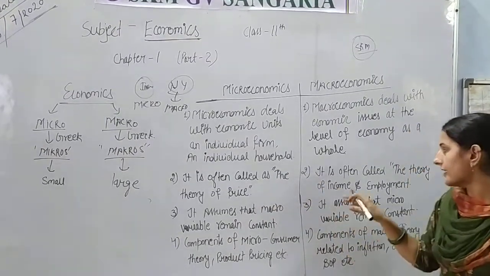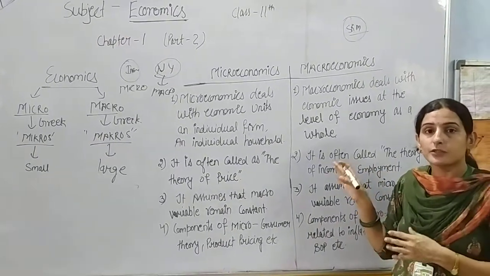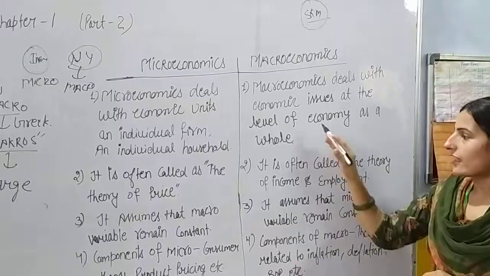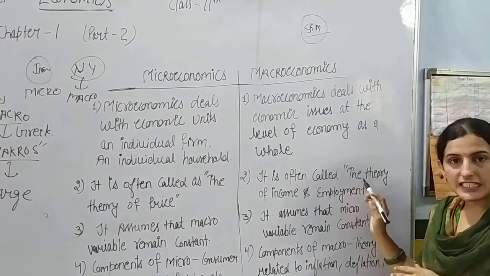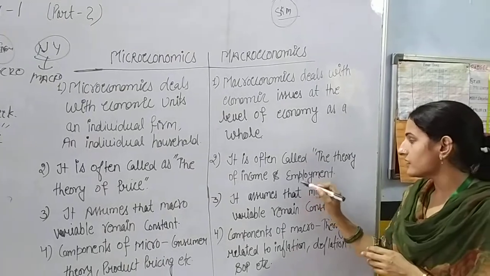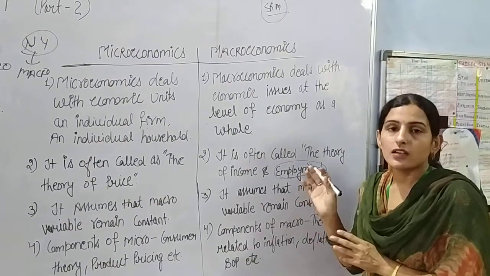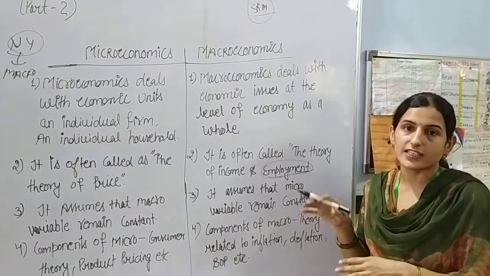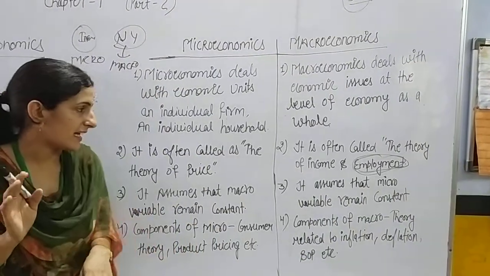In another name, macroeconomics is often called the theory of income and employment, because in macroeconomics we study the income and employment of our country at the aggregate level.